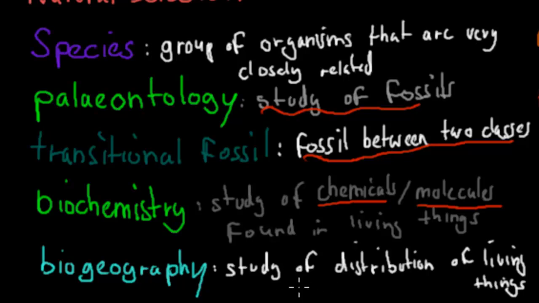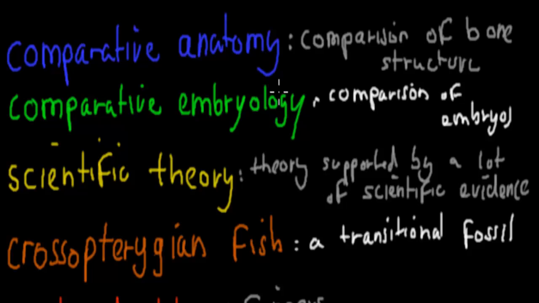Biogeography was the study of the distribution of living things, so where we can find living things. So we said, for example, we can find the warta plant in both Australia and South America. Even though the plants are slightly different because they have evolved into different plants, they still are quite similar as well. So different types of warta plants. That's the distribution. So biogeography is where we can find living things.